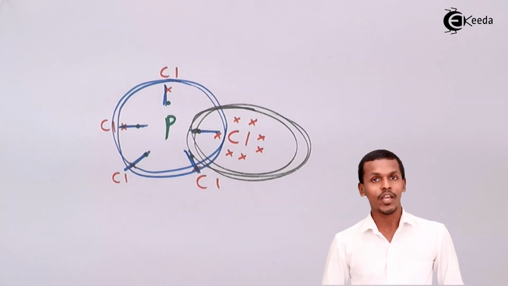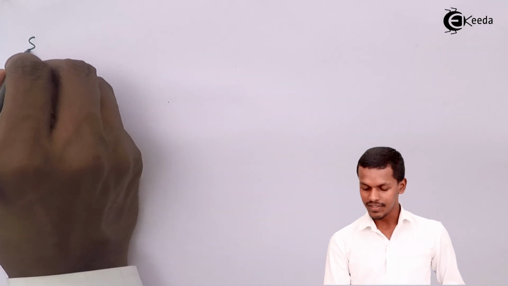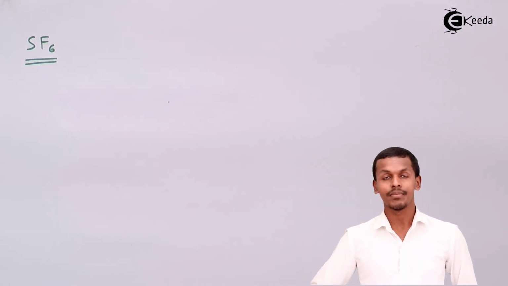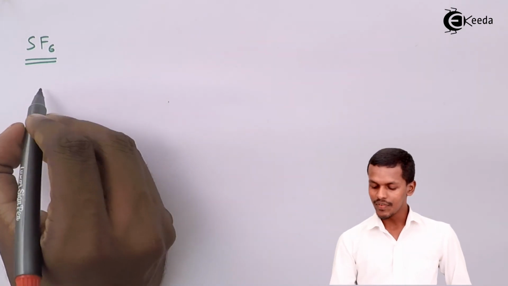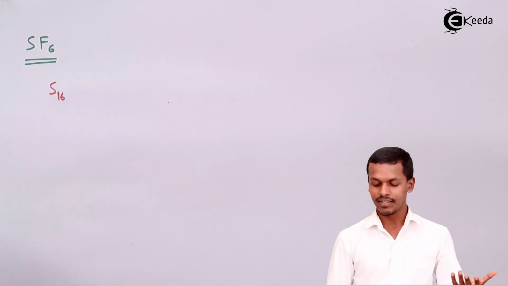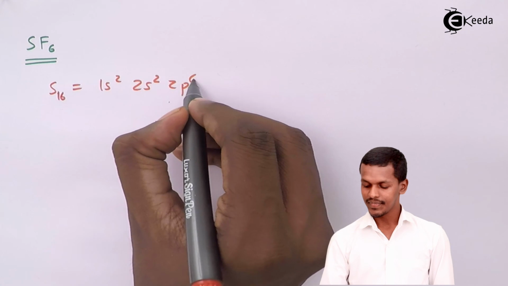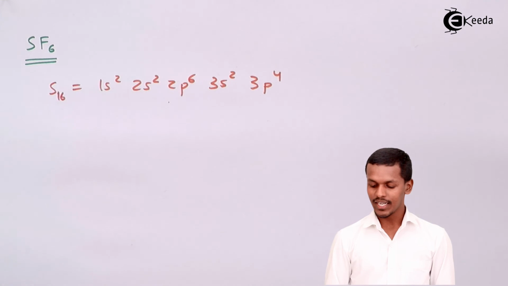So this was one example of the expanded octet, and let me explain another one, that is SF6. SF6 is also a very stable compound, but let us see whether it follows the octet rule or not. Talking about sulfur, its atomic number is 16, so I could write its electronic configuration as 1s2, 2s2, 2p6, 3s2, 3p4. So this is the electronic configuration of sulfur.